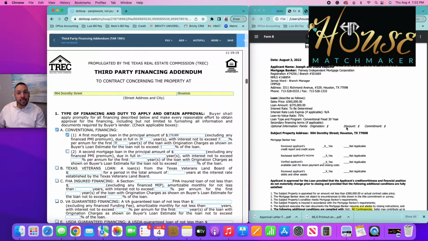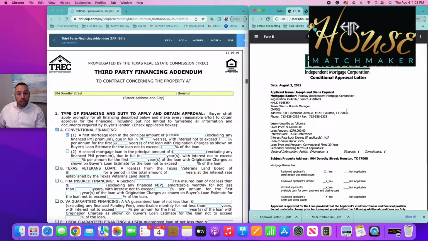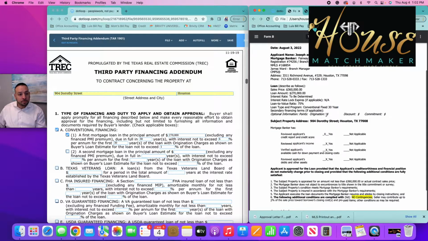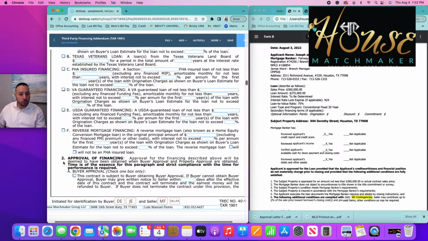Typically, if there is, the pre-approval letter and the lender will also let you know that. Okay. So for this offer, we're not going to fill in anything in option 2 because it doesn't apply. We skip down to option number 2.